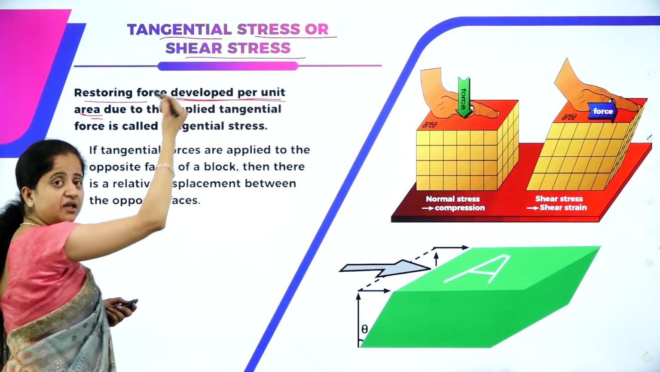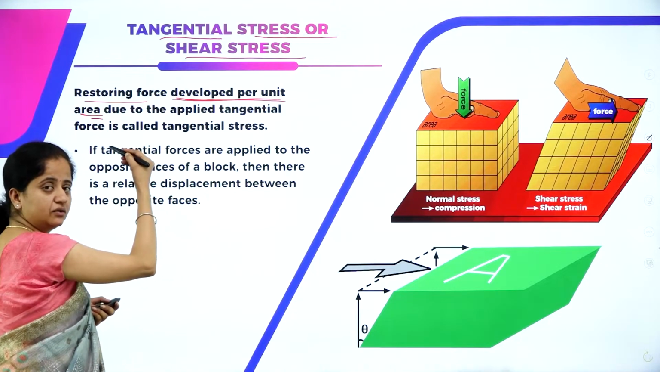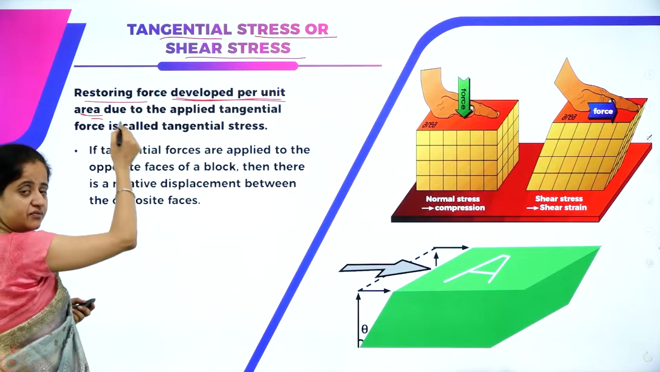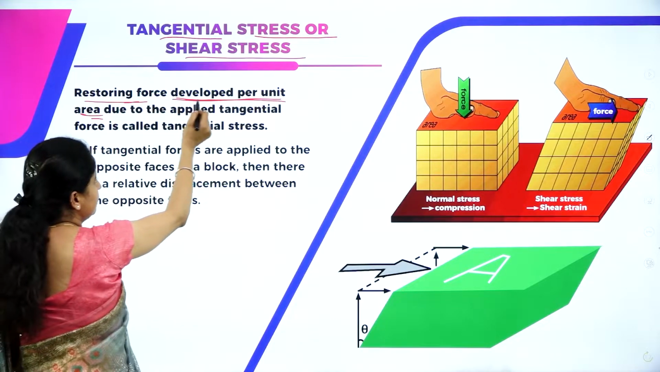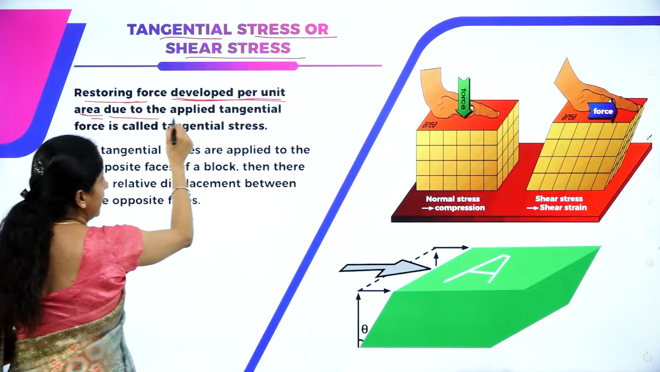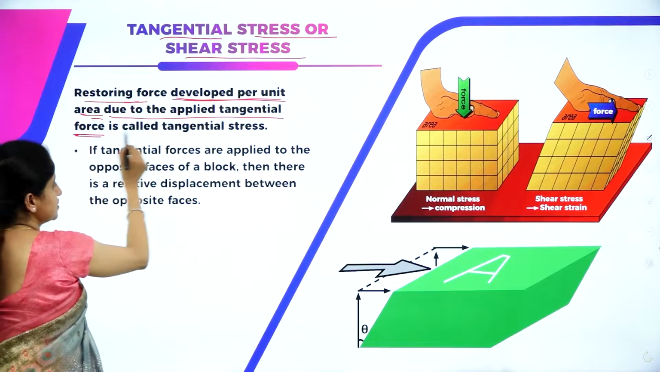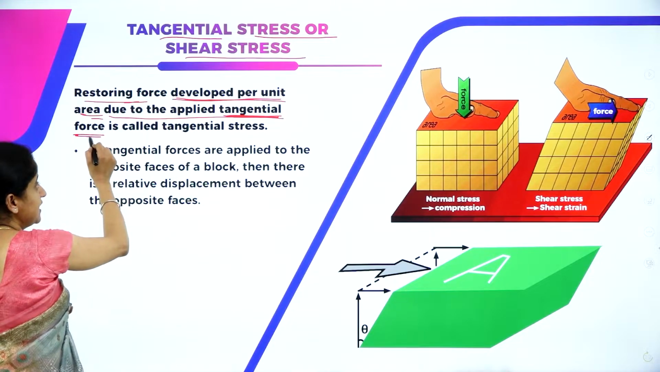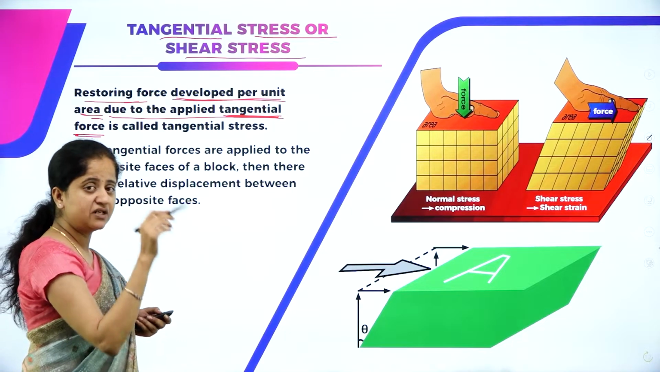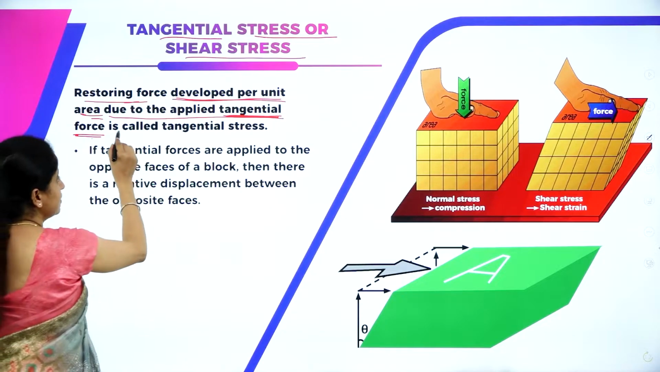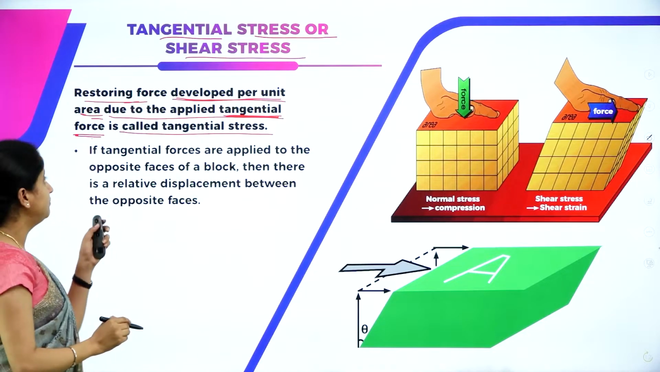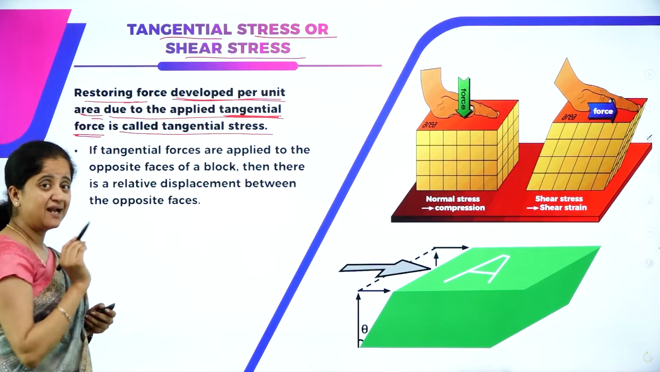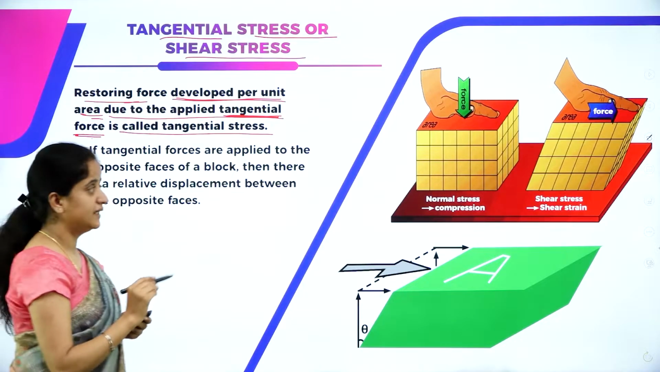We are discussing the different types of stress, so that is the reason why we define every type of stress with the same thing, that is the restoring force developed per unit area, due to the applied tangential force. You have to keep in mind, application of a tangential force results in the development of restoring force per unit area, which is called tangential stress. I repeat, the restoring force developed per unit area due to the applied tangential force is called tangential stress.